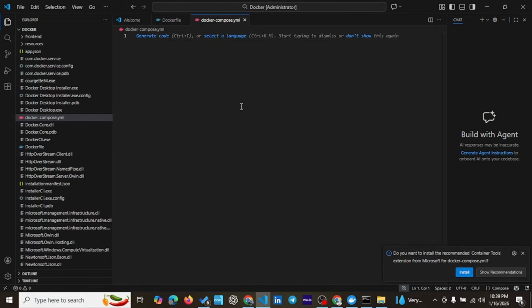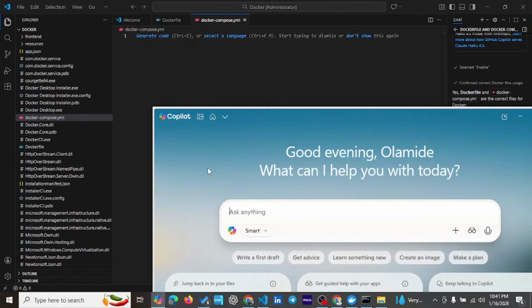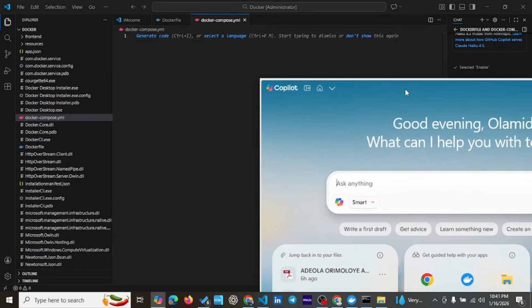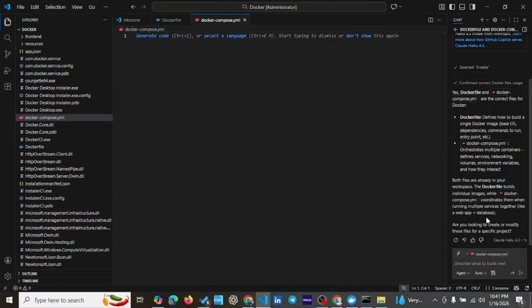There's something else I think I want to introduce you guys to. There's Copilot here. You can go to the Windows Store and just search for Copilot. When you're doing something like this, you need Copilot because sometimes you come across a lot of errors. I like to use the Copilot here sometimes when you're doing a lot of coding, because this can read your code and it has more context. Anyway, so let's come to Dockerfile.